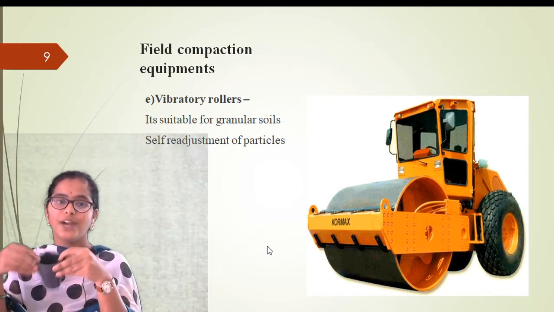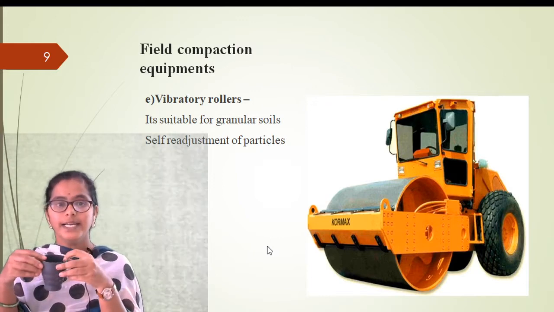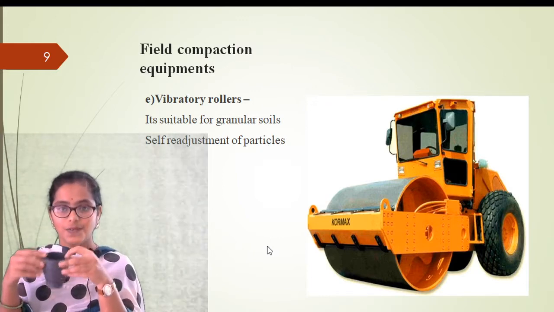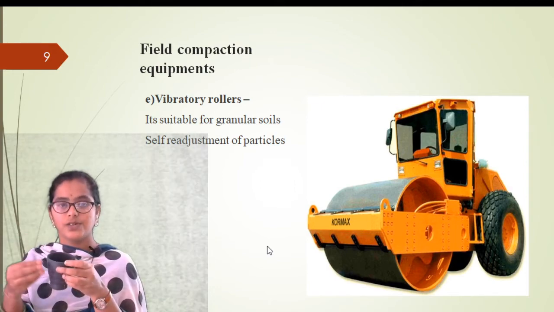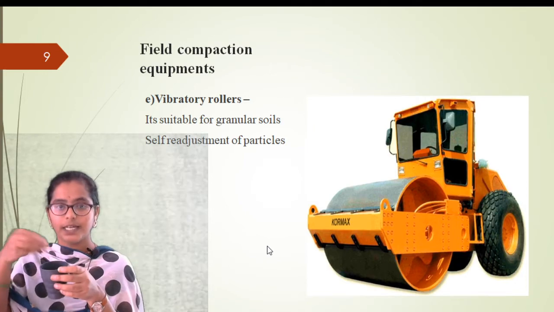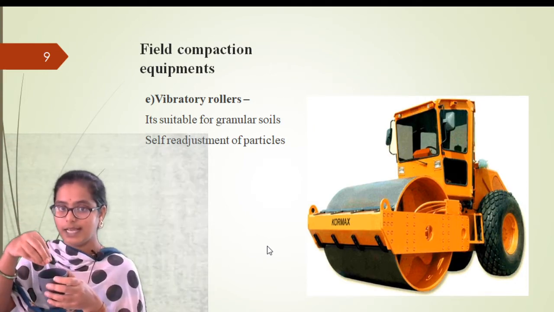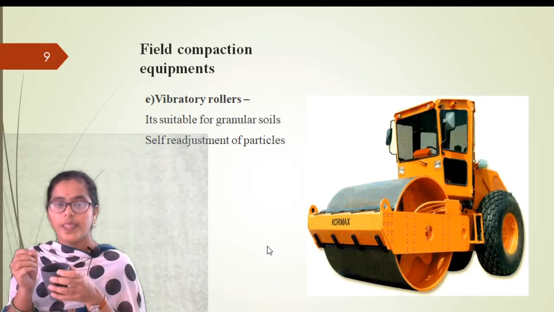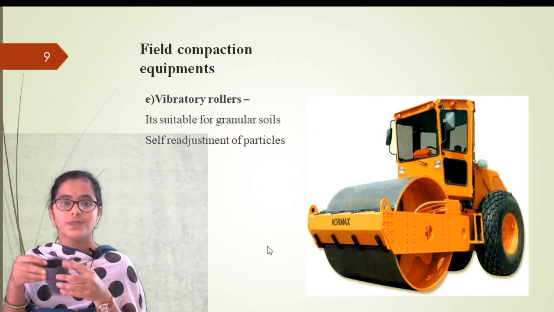What will happen because of this vibration? There will be self-adjustment of the particles, so there will be some volume change. The volume of the rice sample will decrease, so that we can add some more rice into this bag. So because of vibration, there will be self-adjustment of particles.